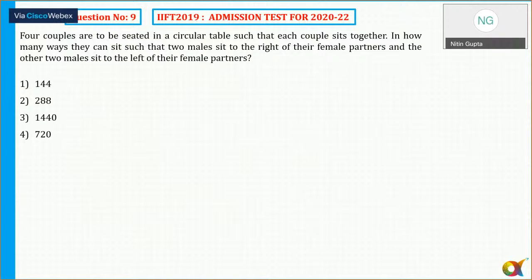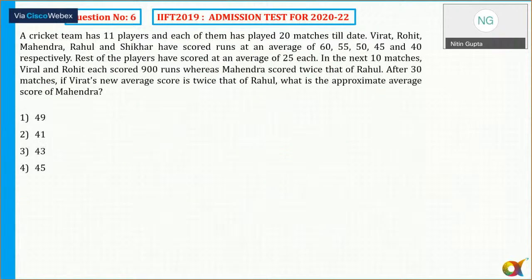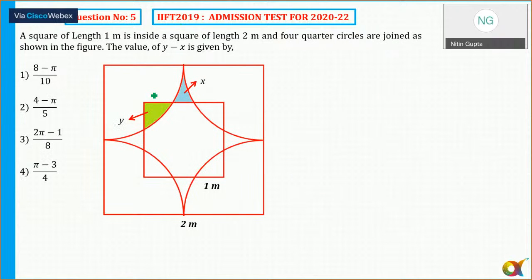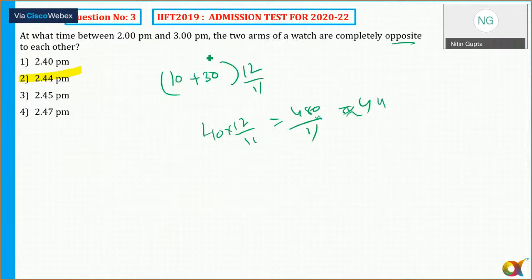This is based on PNCs, that's why I have left it. Maybe escalator may usually have left it. 4, so this is 5. Again, because of the length of the question, I have left it. This is because of the figure seems to be complicated, so I left it. 5. This is 6, and this is what 7 and 8.